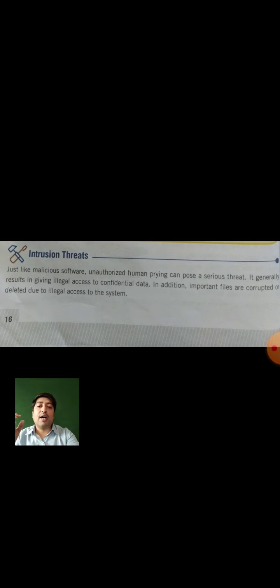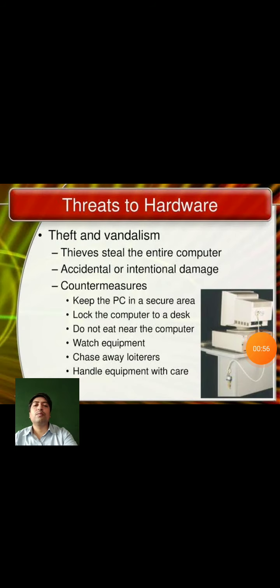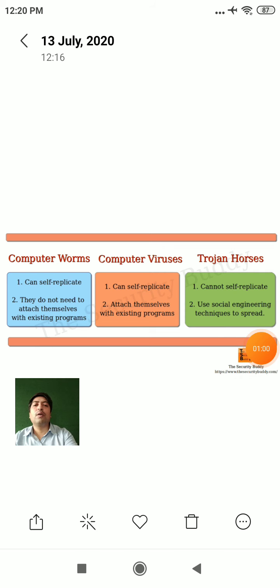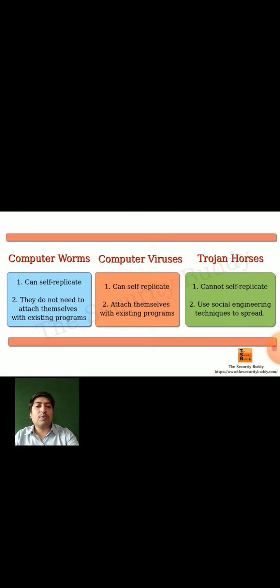that is, software threats and hardware threats, and the main three definitions were there. Today we will memorize those three definitions: viruses, trojans and worms. Again, you can see the three definitions on your screen. You can see very clearly computer worms, computer viruses and trojan horses.